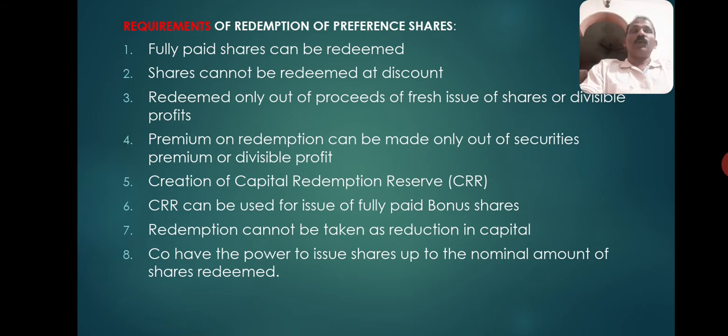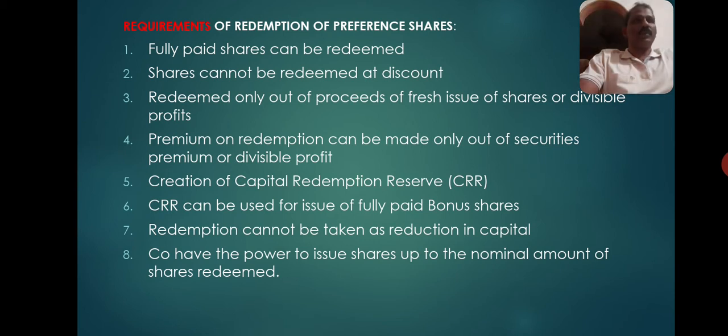You know that any shares or debentures can be issued either at par, at a discount, or at a premium. When issued at par, the issue price and face value will be one and the same. Issue at a premium means the issue price will be more than the face value. That difference is called premium. It is a special profit, a capital profit to the company, which will be shown on the liability side.